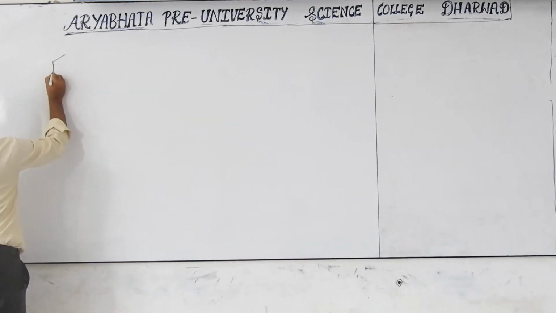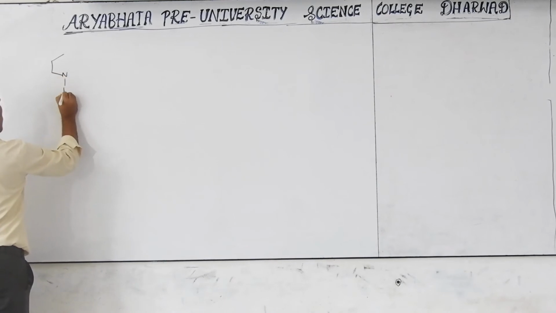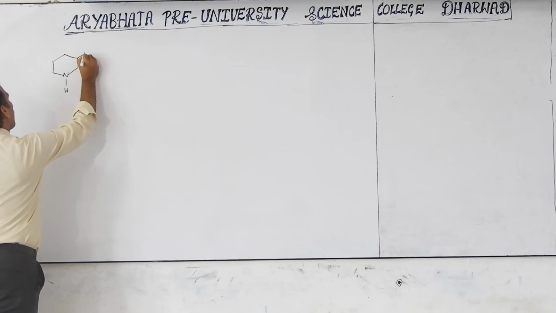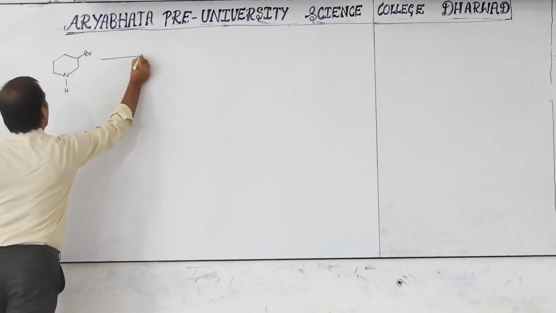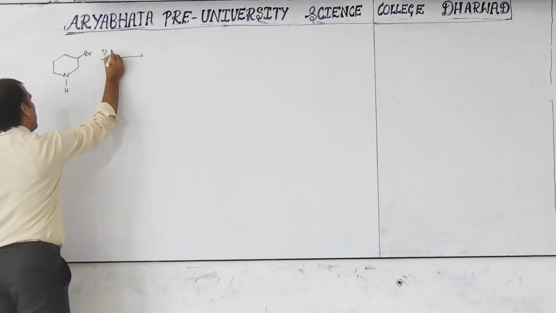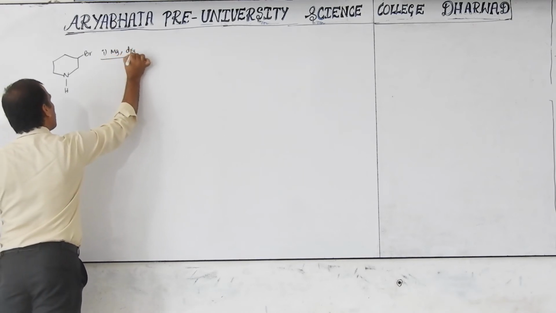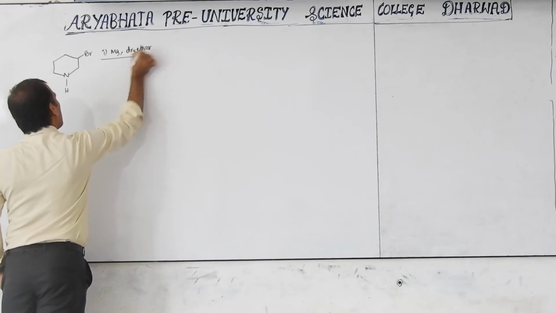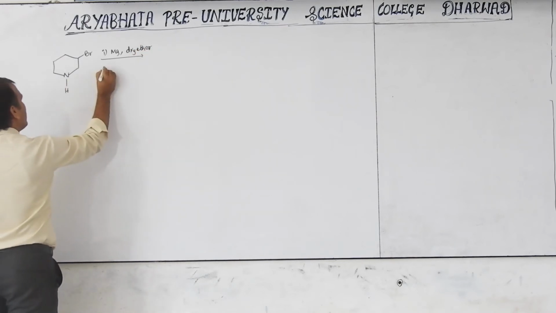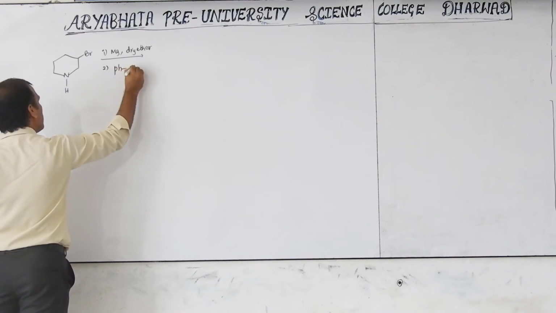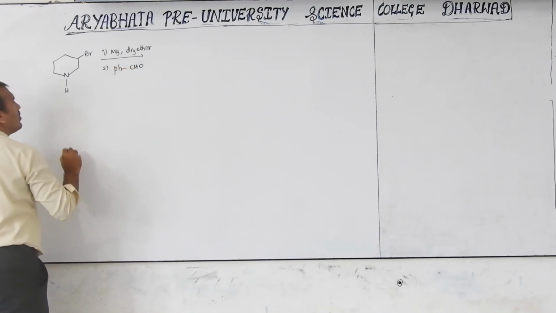Consider this compound. First step, magnesium, dry ether. Second step, PhCH2CHO.